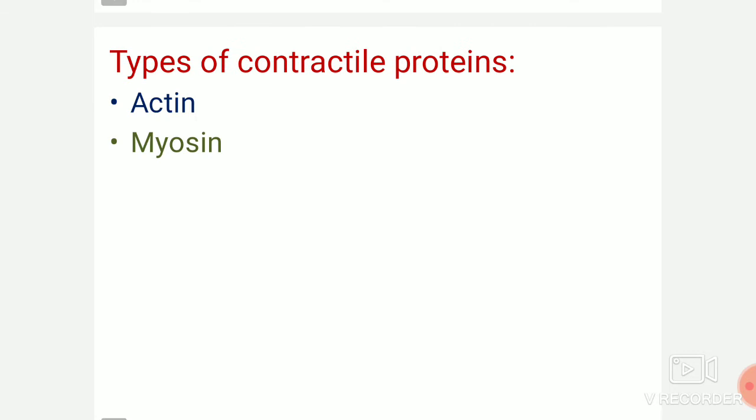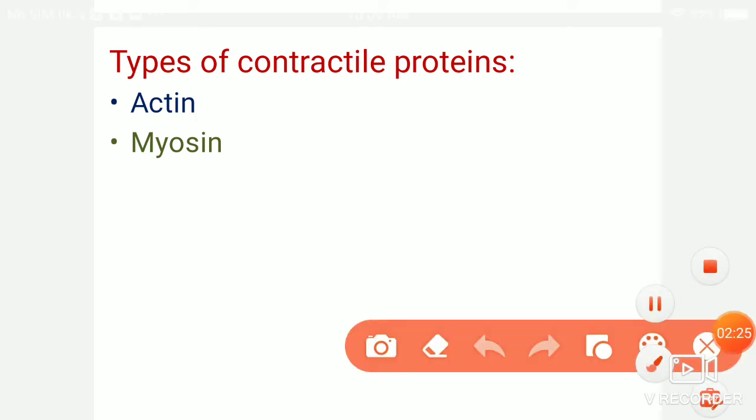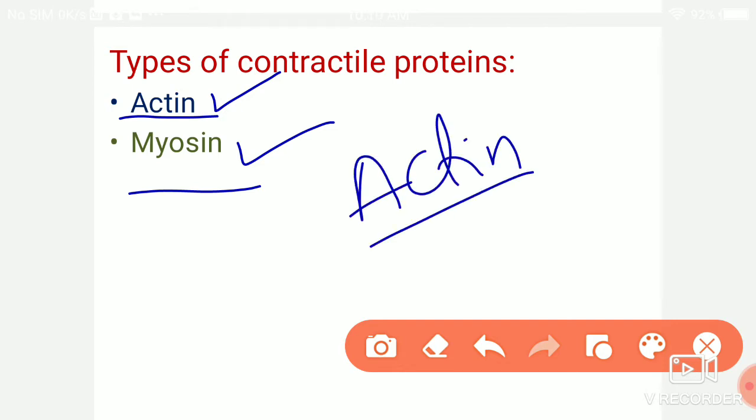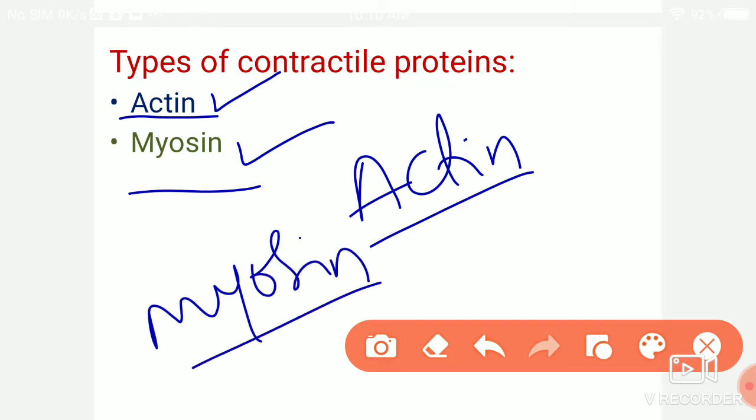The contractile proteins are of two types, that is actin and myosin. This I already told in the previous session of the video, that is the actin filament and myosin filament which are present in the muscle fibers.